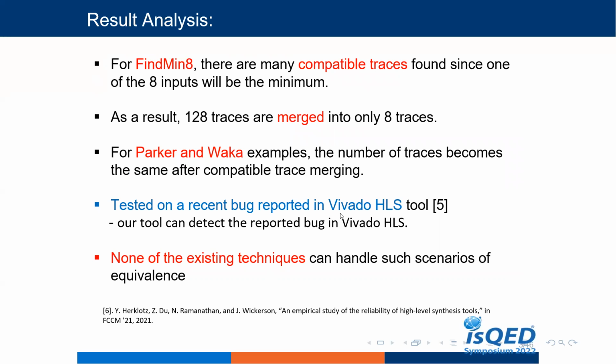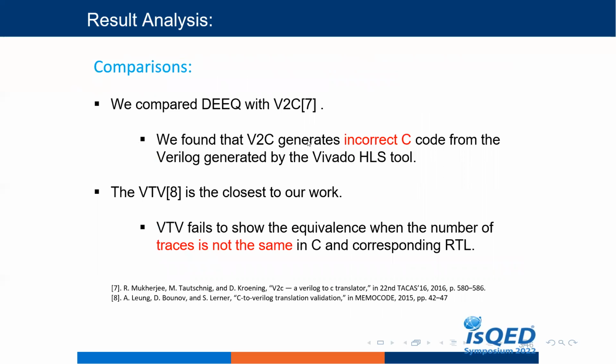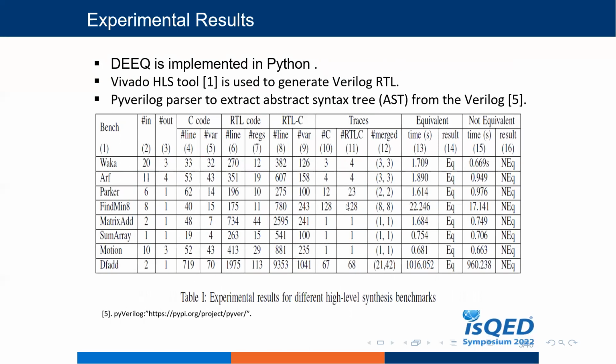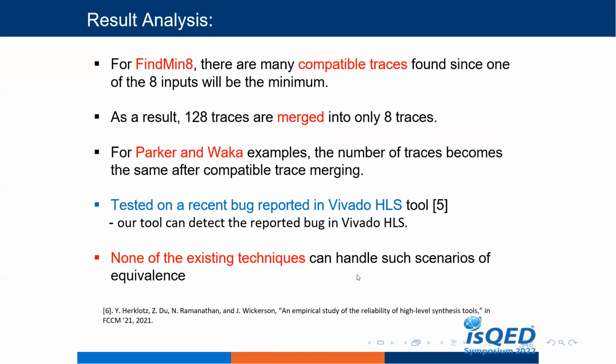Tested on a recent bug report in Vivado HLS tools, our tool can detect the reported bug. None of the existing techniques can handle this equivalence scenario. We also compared our tool with others, for example V2C, but found that V2C generates incorrect C code from the Verilog generated by Vivado HLS. VTV is the closest to our work, but it fails to show equivalence when the number of traces is not the same between C and the corresponding RTL. So VTV will not work for Waka, Parker, and FD.